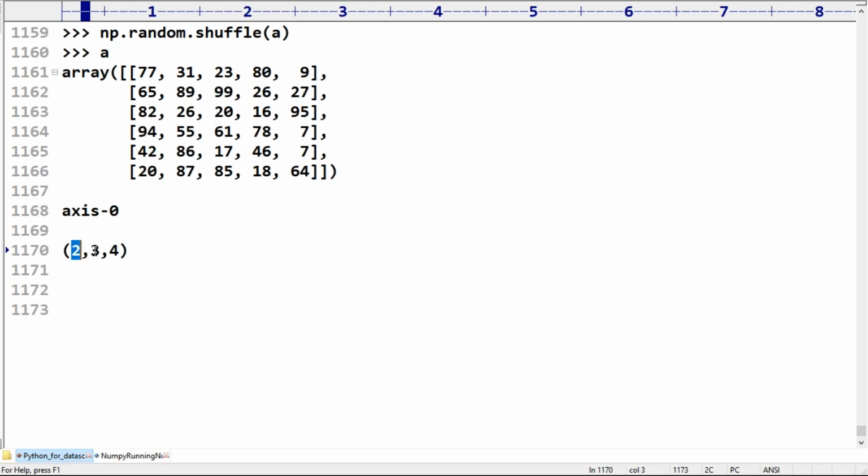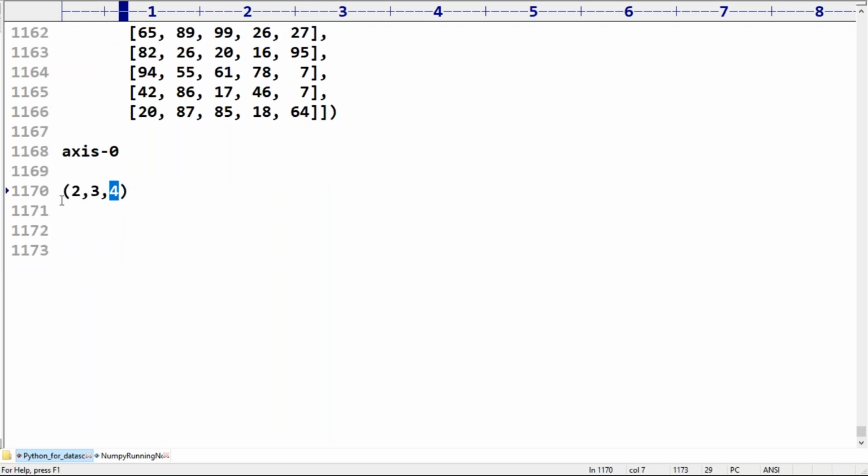Axis 0 size is 2, axis 1 size is 3, axis 2 size is 4. What is the meaning of 2, 3, 4? Anyone, can you please tell? The shape is there, a 3D array. Sir, shape is 2, 3, 4. Or otherwise 4, 3, 4 is there. Perfect. 4, 3, 4 is there. Can you please tell what is the meaning of this one?